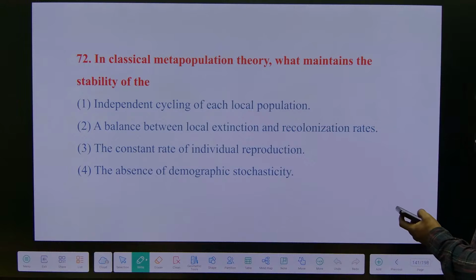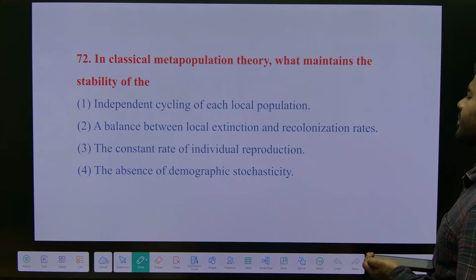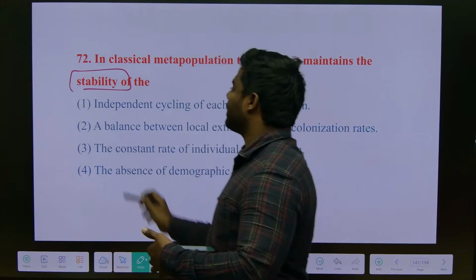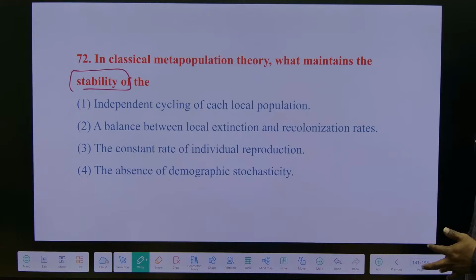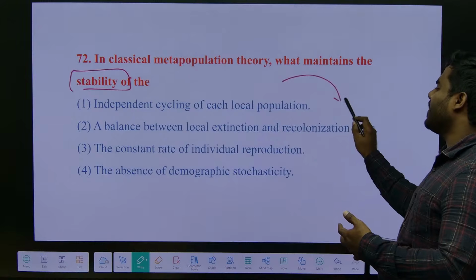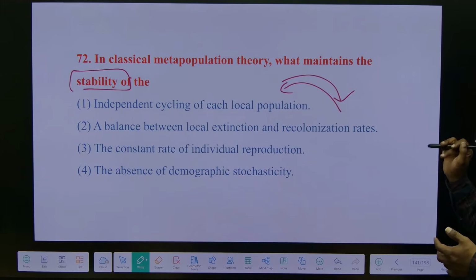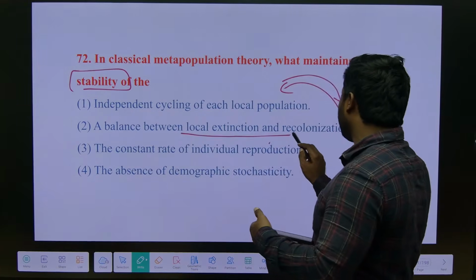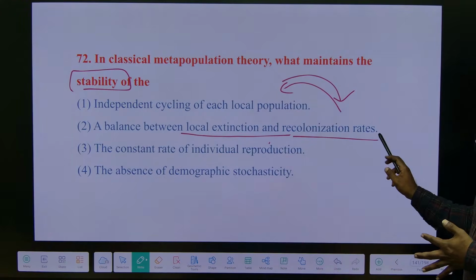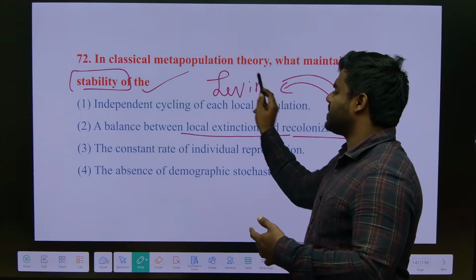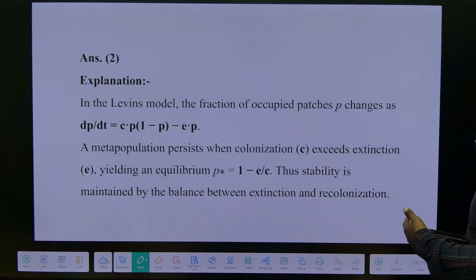Levins' model. You can easily answer what is called stability. Stability means, friends, in simple words, the rate of immigration should be equal to the rate of emigration, which means a balance between the local extinction and recolonization rates. So that is what is generally called stability. This is proposed by Levins. It's a straightforward question.